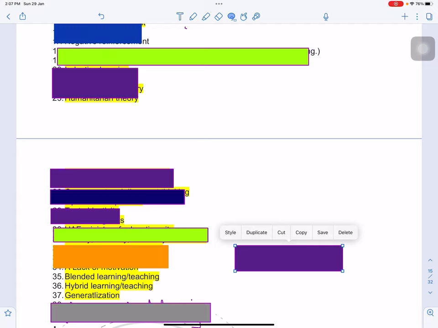Then the difference between blended learning and hybrid learning and teaching style. You should be able to identify this. Now the word generalization, if I have written here, generalization, actually in 3 questions, if I'm not wrong, it was among the answers. After the situation, it was written, it is a case of generalization, it is a case of constructivism, it is a case of humanitarian, something like this. So you need to understand very well, okay, for which scenario, which one is the correct choice.